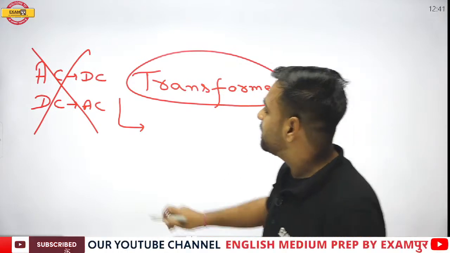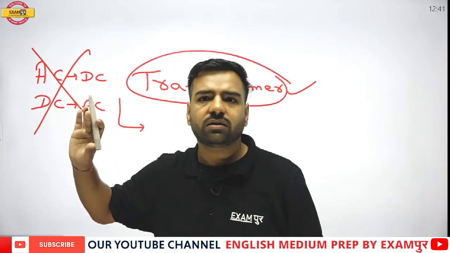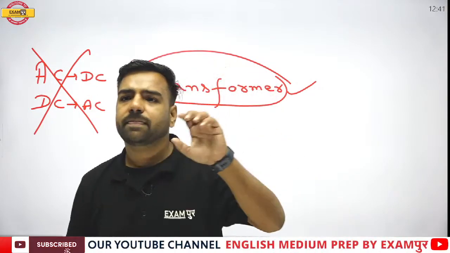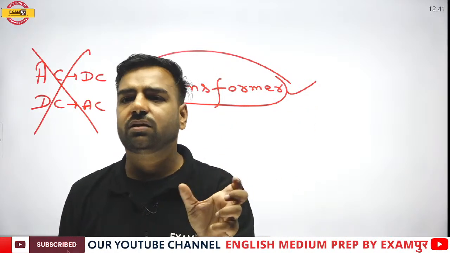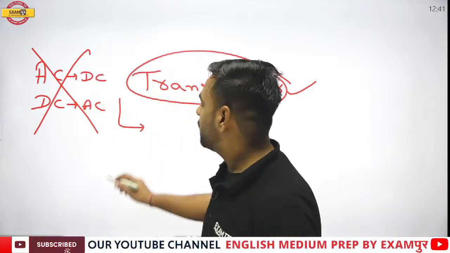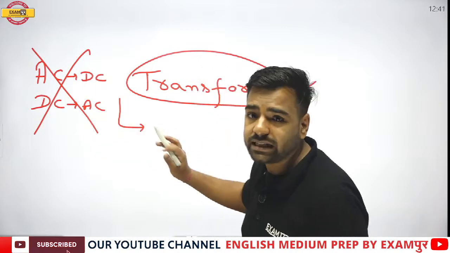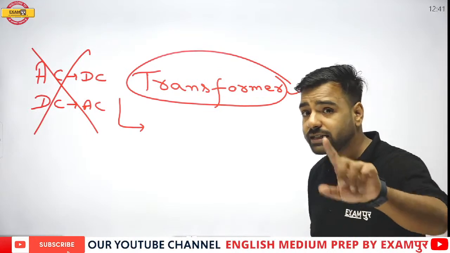Again, I am saying there is no such concept of AC to DC or DC to AC. Am I visible, everyone? I thought there was some sort of buffering going on. Is there any buffering? No? Okay. So again, there is no such AC to DC or DC to AC concept. Please remember, in the examination when it is asked, people go with the wrong concept.